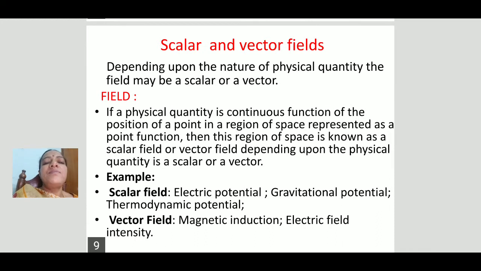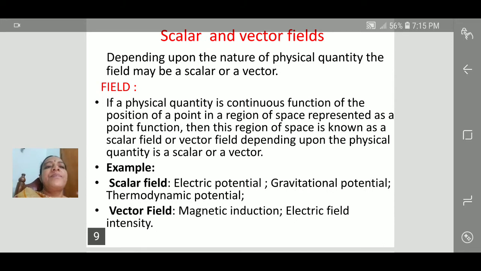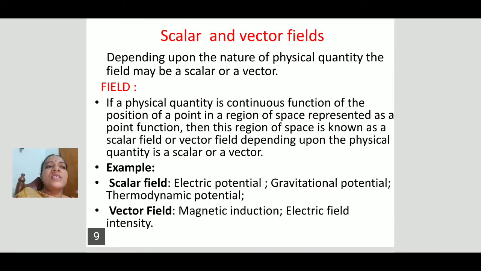Depending upon these fields, we again divide them into two types: scalar fields and vector fields. Depending upon the nature of the physical quantity, the field may be a scalar or a vector.